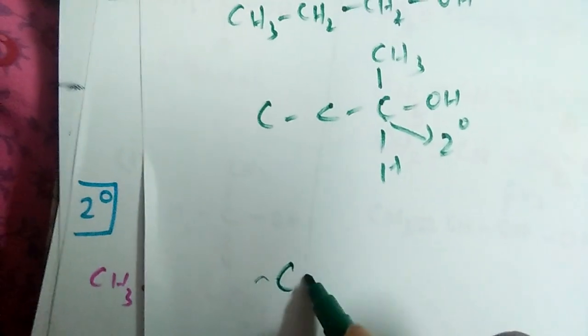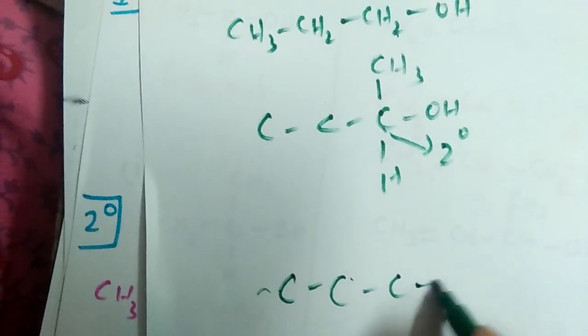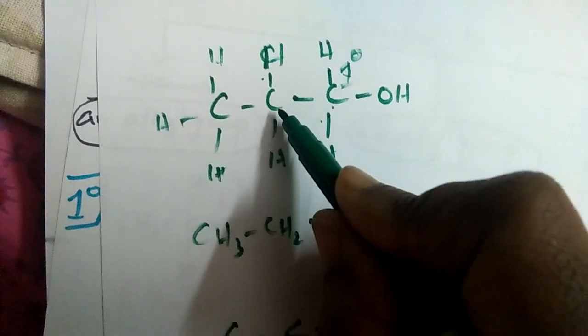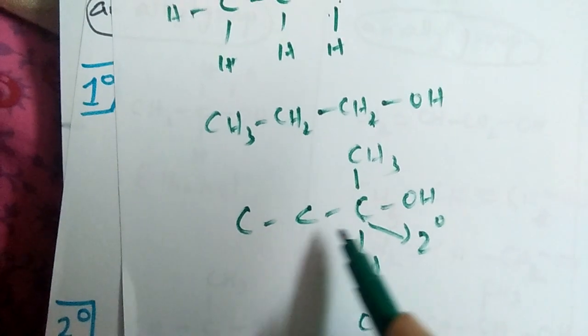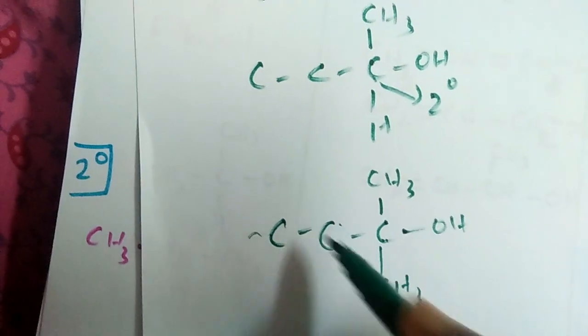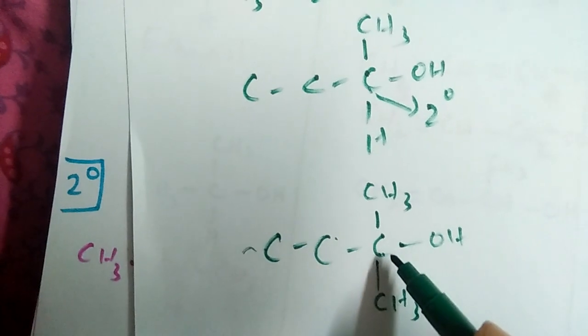Imagine the same alcohol, and here also another alkyl group. This carbon is a tertiary carbon. The carbon to which one alkyl group is attached is a primary carbon. The carbon to which two alkyl groups are attached is a secondary carbon. The carbon to which three alkyl groups are attached is a tertiary carbon.